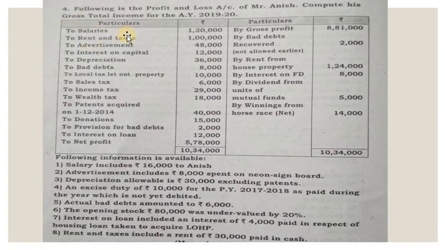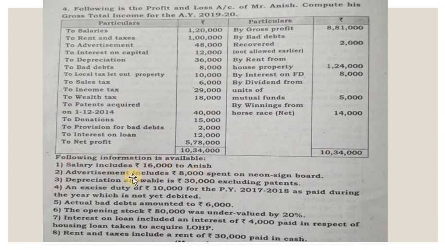They are given the various expenses such as salaries, rent, advertisement, interest, depreciation, bad debts, local tax of let out property, then sales tax, income tax, wealth tax, patent acquired, donation, provision for bad debts, interest on loan, and net profit. Then by gross profit, bad debts recovered not allowed earlier, rent from house property, interest on FD, dividend from units of mutual fund, and winning from horse race.